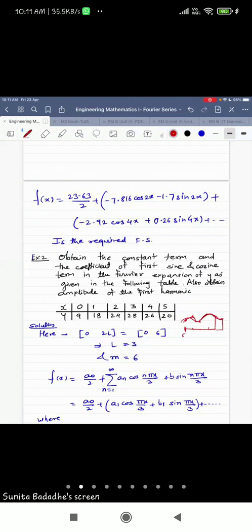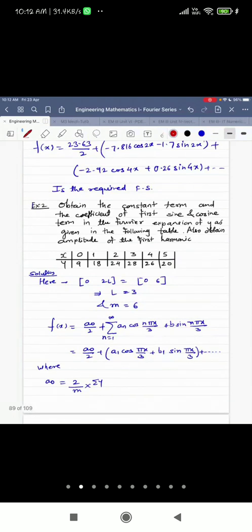Now it is 0 to 6, and we have given the value up to 5. So we are assuming that at 6, the same value of y is coming as that of 0. This level is same. And then the same graph is repeated again and again because it is a periodic function, right? So that is our assumption in these examples. Okay. So we have compared it with 2L, and therefore L value we get as 3, M value is 6.